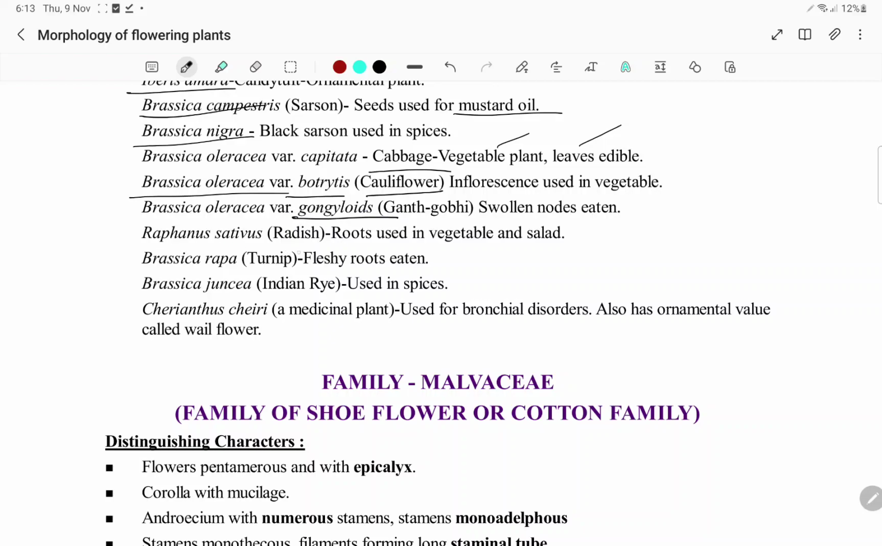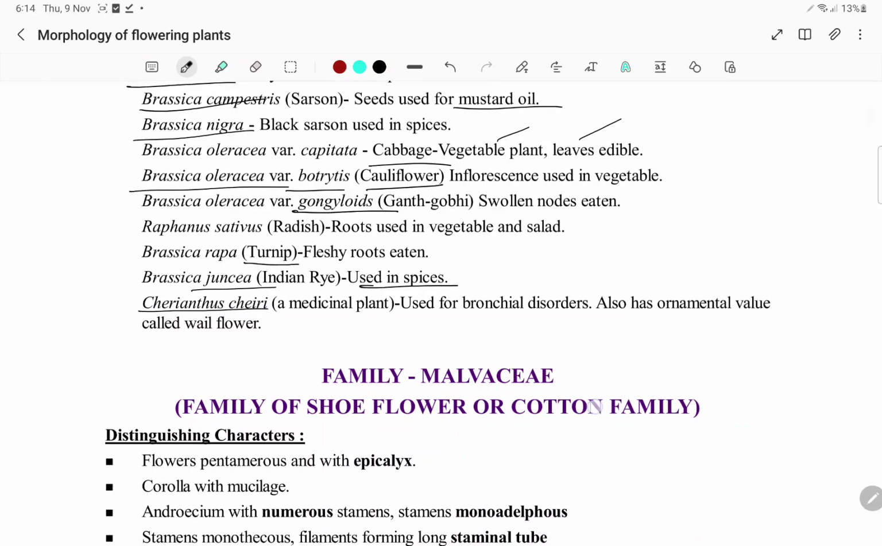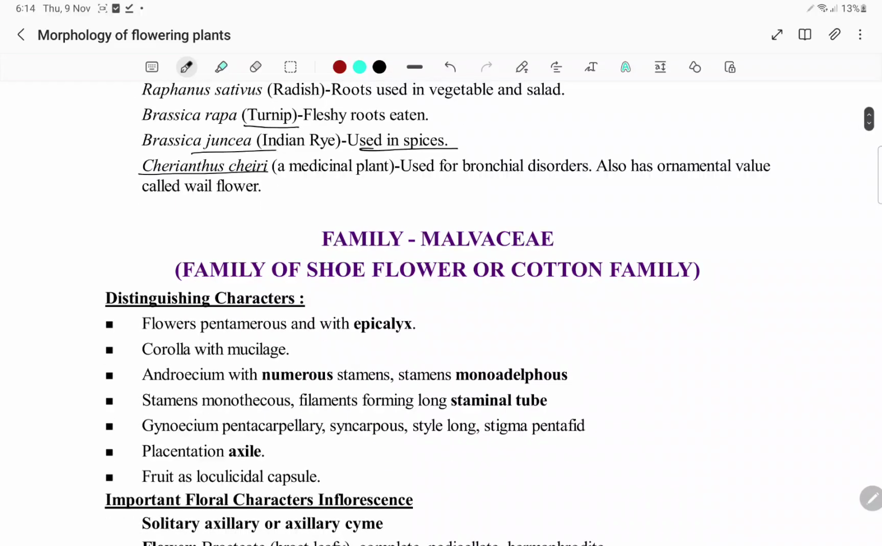Raphanus sativus, radish, roots used as a vegetable and salad. Brassica rapa, turnip. Brassica juncea, Indian mustard, used in spices. Cheiranthus cheiri, a medicinal plant used for bronchial disorders and has an ornamental value, called wallflower.